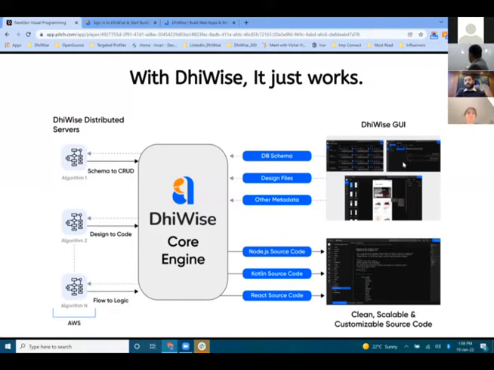And how we are solving it: we take some metadata, design files, and DB schema, which are required for any software, like backend, front end, or mobile application, whatever you are building. We develop multiple algorithms on the distributed server. We process it on our core engine, and in return we give you the source code of the backend in Node.js and Laravel. On the mobile application side, Kotlin, Swift, and Flutter. And on the front end website, React source code. And it will be 100% clean, scalable, and customizable source code, which you can modify. So source code ownership will be with the developers only. DhiWise will only help you automate your mundane and repetitive tasks.